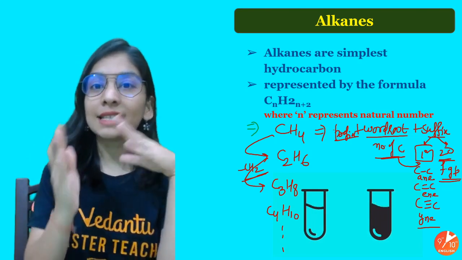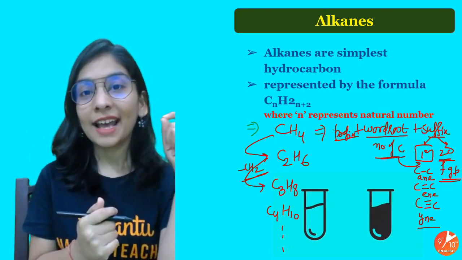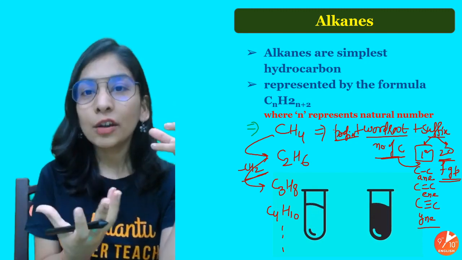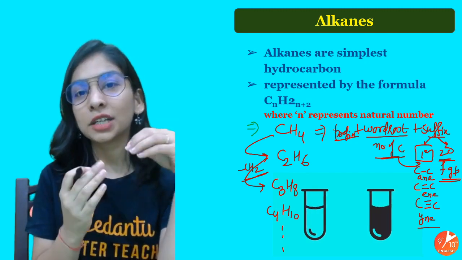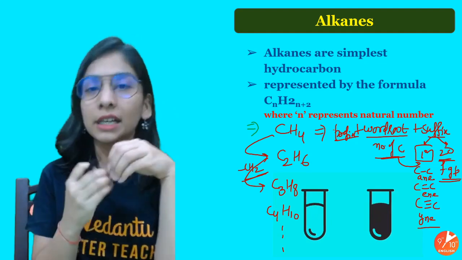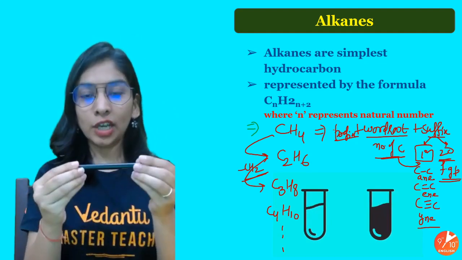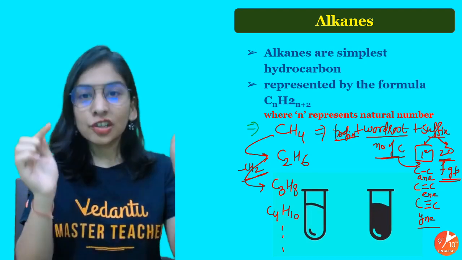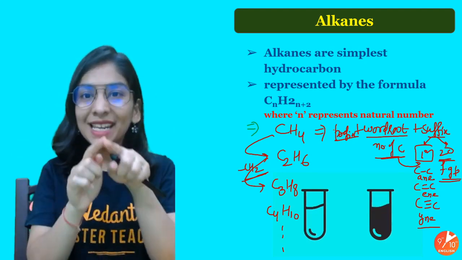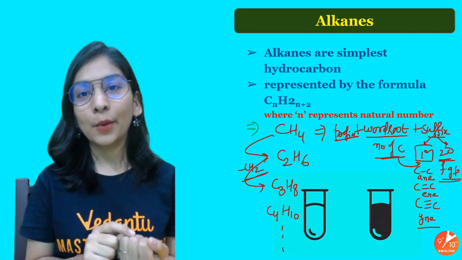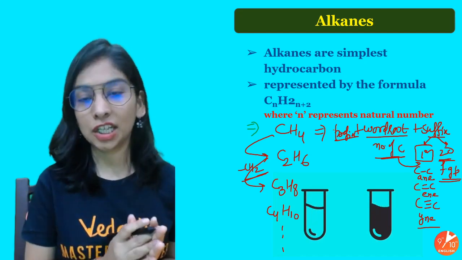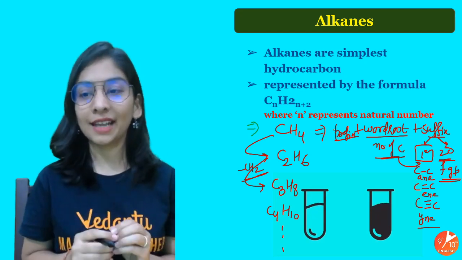A prefix is something that's written at the very start, and as I told you, if I have a halogen, that always acts as a prefix. That means we'll always name it at the very start. Also cyclo, what is cyclo? When I have a chain of carbons attached to each other in a closed loop, in a cyclic manner, then I will add cyclo at the very start too. Okay, we'll talk about that aspect too.